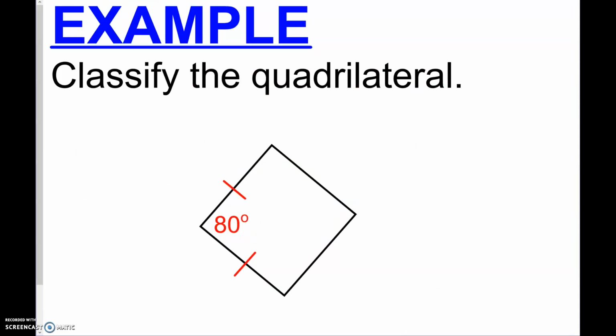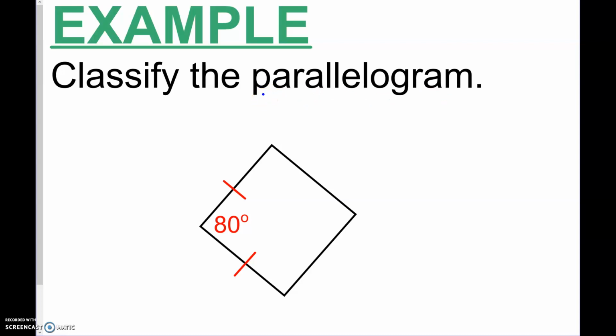All right, is this quadrilateral? Can we say that this is anything specific? Now, is it different if we put this word quadrilateral here, or if I put this word parallelogram here? If this is a parallelogram, I know now that this side is congruent to that side and this side is congruent to that side. So now, do we know for sure that this is a rhombus?